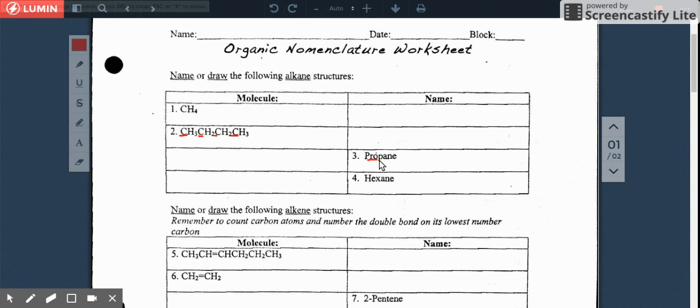Okay, I have 3 carbons. What I'm going to do is draw just the basic line structure. 1, 2, 3. There's 3 carbons right there, right? Like propane. But remember, how many bonds can carbon have?